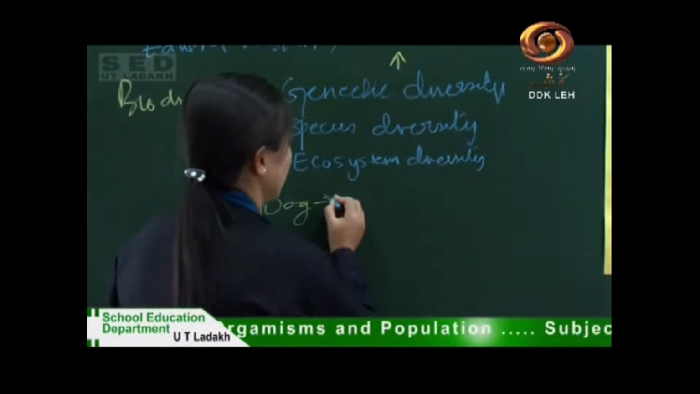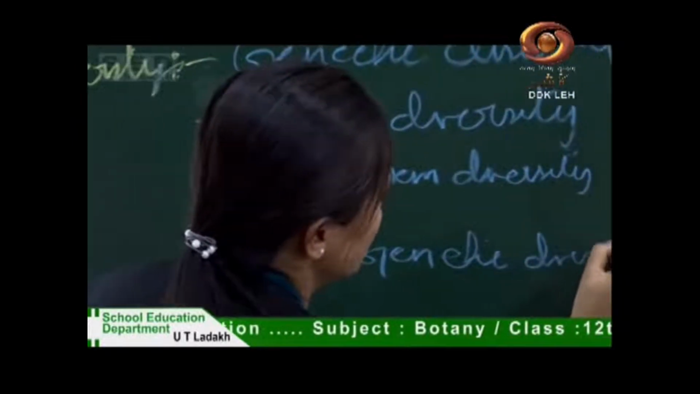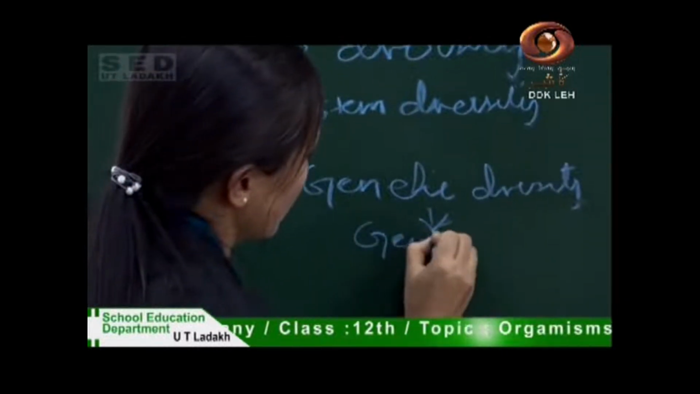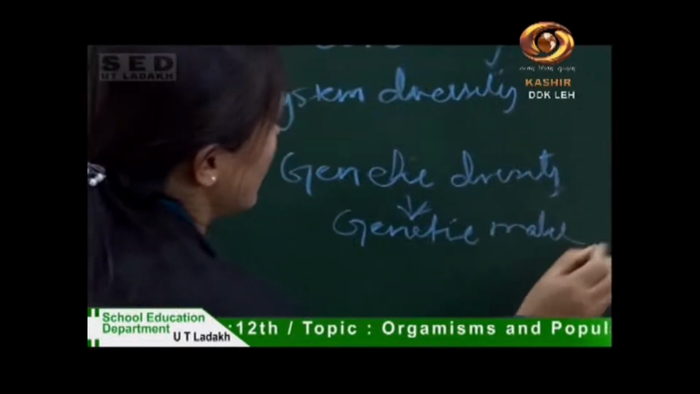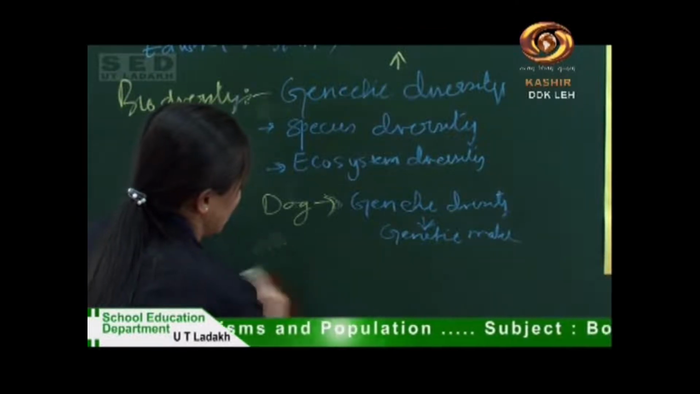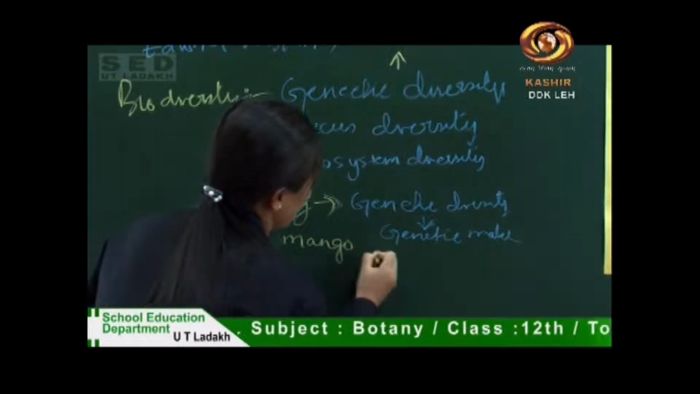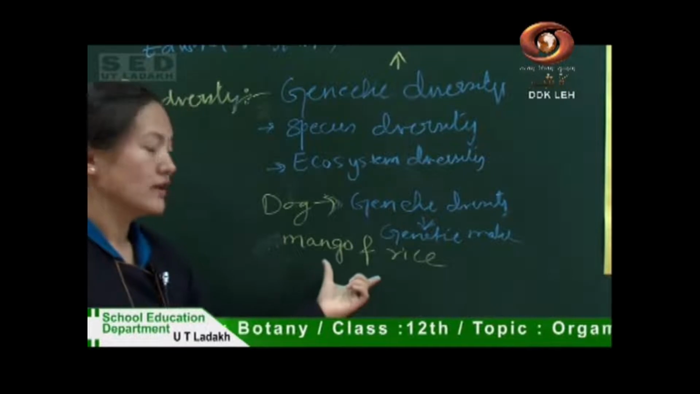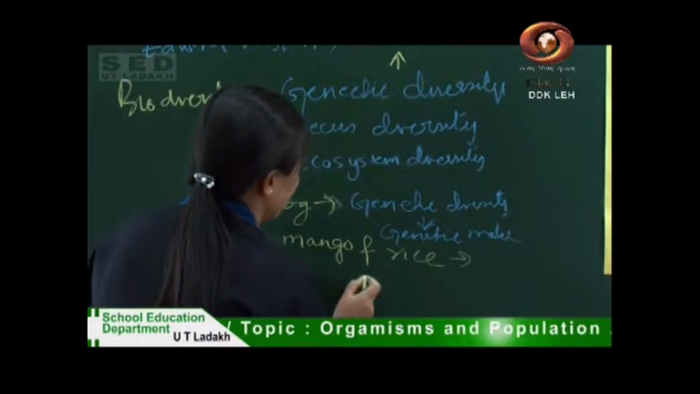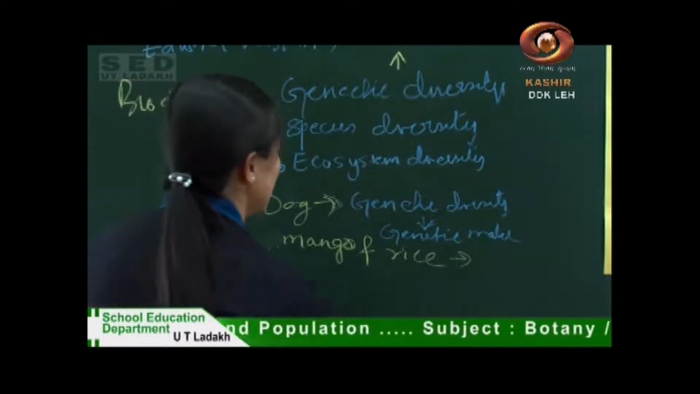So this is nothing but genetic diversity, because they have different genetic makeup. Similarly, we have many varieties of mango and rice. In both, the species is the same, but we have different varieties, and those varieties are nothing but genetic diversity.